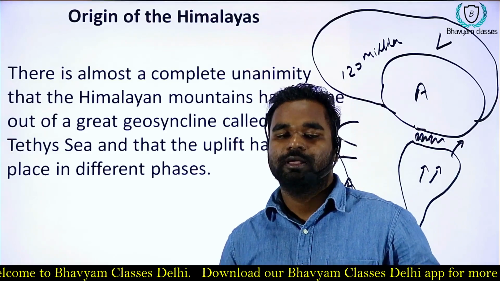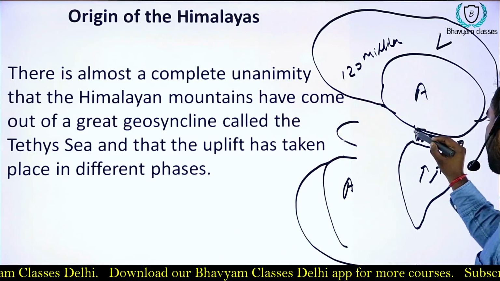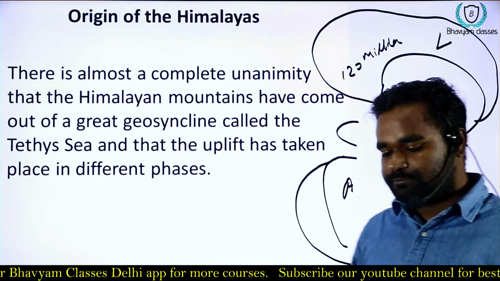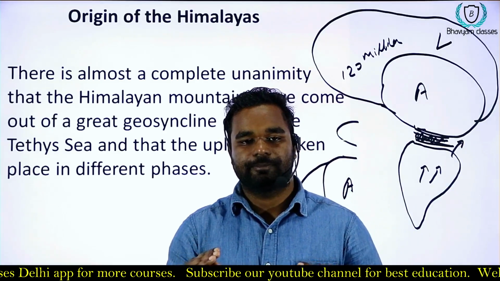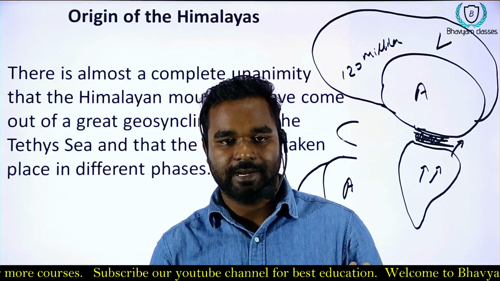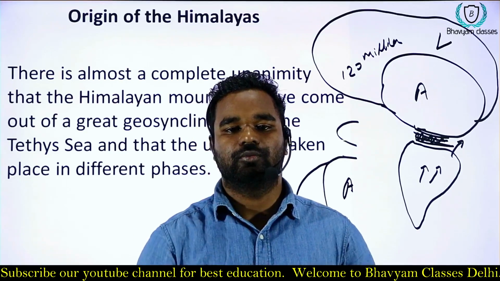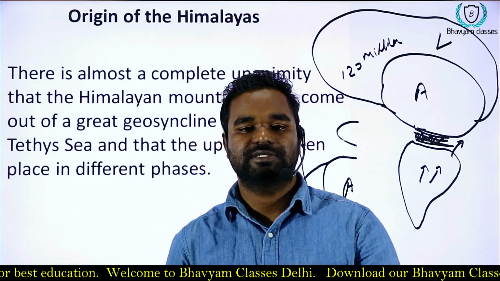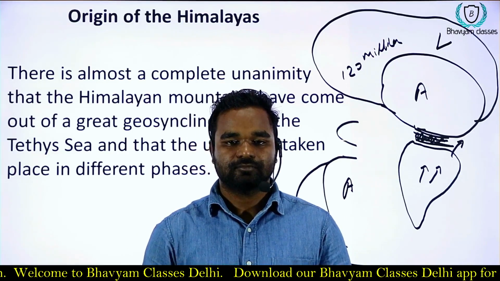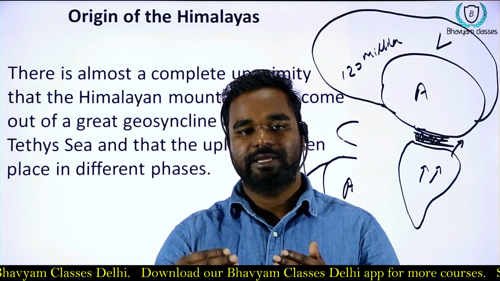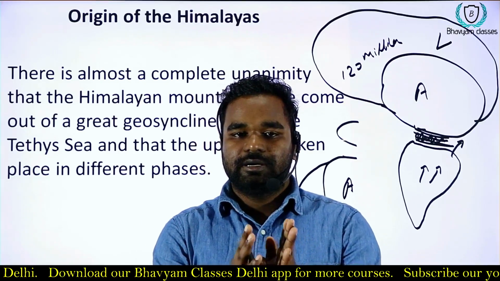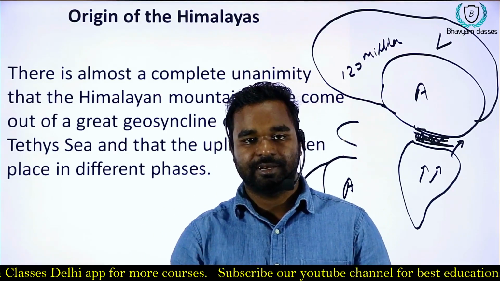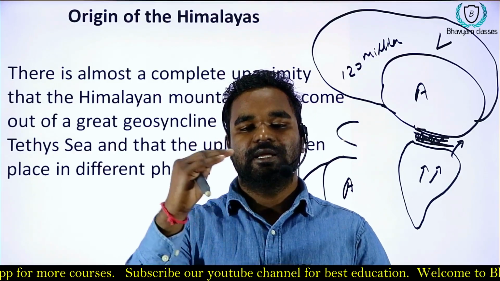These ranges are Trans Himalaya, Greater Himalaya, Middle Himalaya, and Shivaliks. Researchers say that the formation of Himalaya has not ended yet, and the movement still continues, because the height of some of the ranges is still increasing. The Shivaliks are still increasing. The rivers are making different paths and meanders, or incised meanders. The rivers are rejuvenating again. It shows that the Himalayas are still progressing.